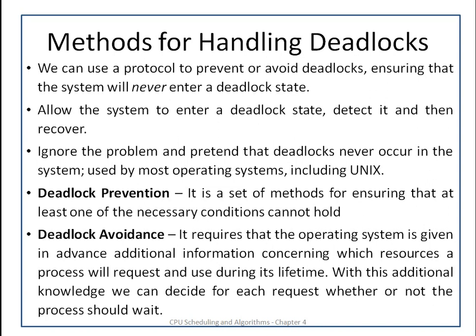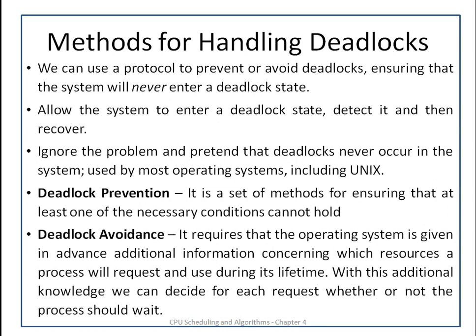So what is deadlock prevention? It is a set of methods for ensuring that at least one of the necessary conditions cannot hold. We have seen 4 necessary conditions for the occurrence of deadlock. Deadlock prevention takes care that none of those necessary conditions will occur. The next one is deadlock avoidance.